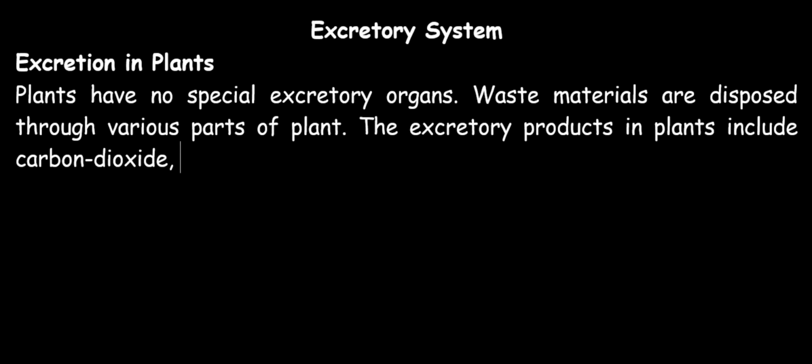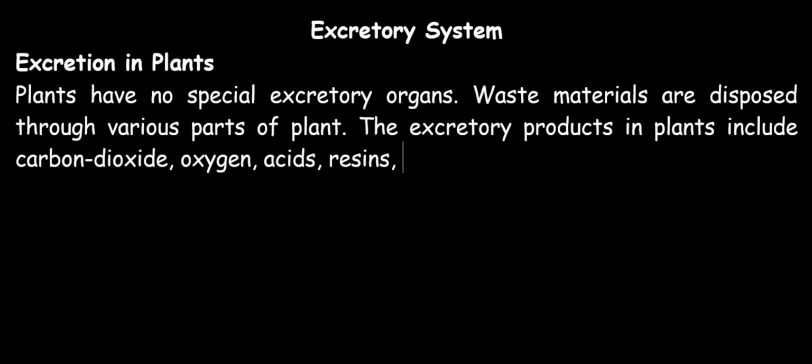Other excretory products include oxygen. Oxygen is gotten from photosynthesis during the day. Other excretory products in plants include acids. We also have resins. Resins are produced by plants known as the conifers and some other trees. It is actually the raw material for the production of a substance known as turpentine. Turpentine is used as solvent.